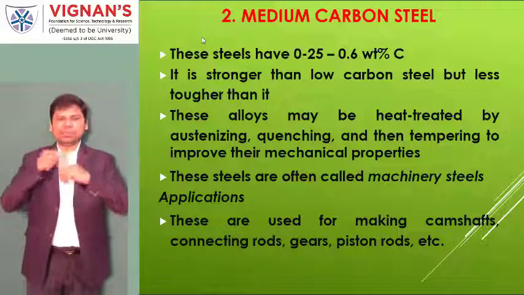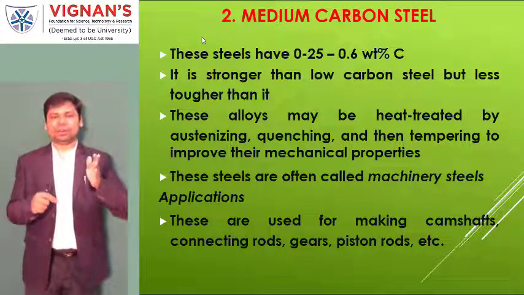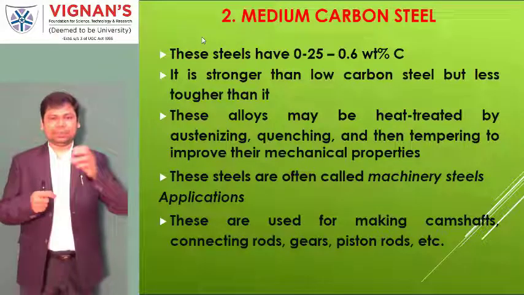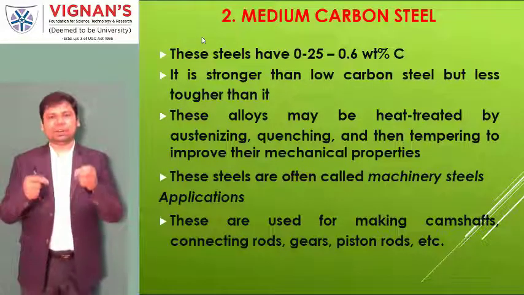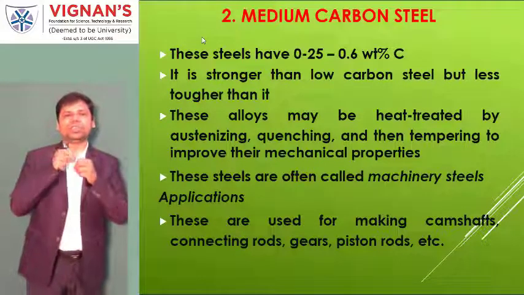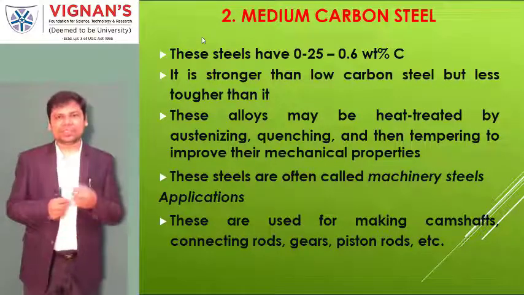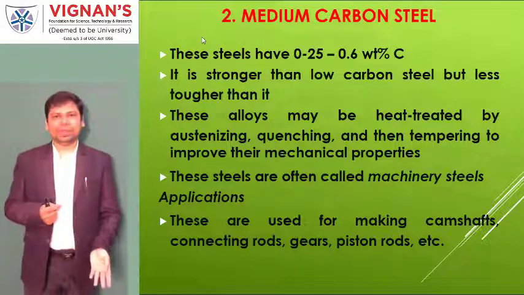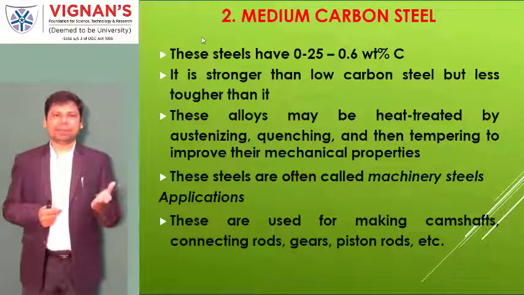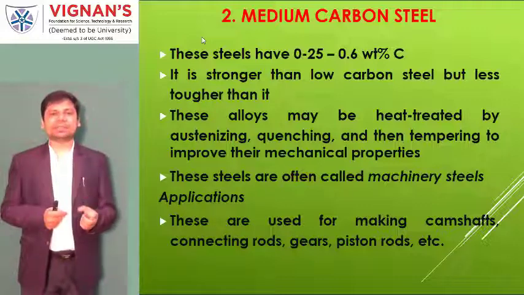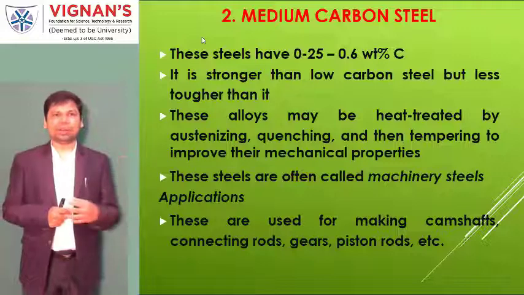Now, whenever it is mixing at the microstructural level, which does not appear to our naked eye, if you imagine yourself, the carbon particle is positioned in interstitial locations. That's why it becomes strong whenever more carbon is added. Here also, when carbon is added up to 0.25 to 0.6 percent, it becomes much stronger than the low carbon steels.